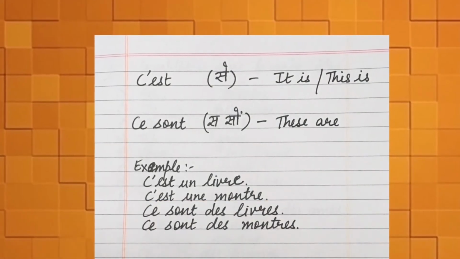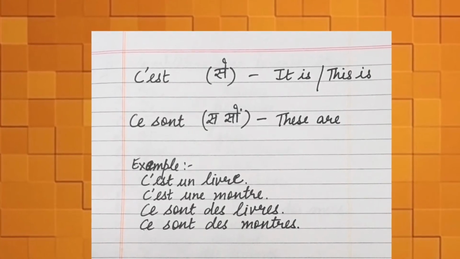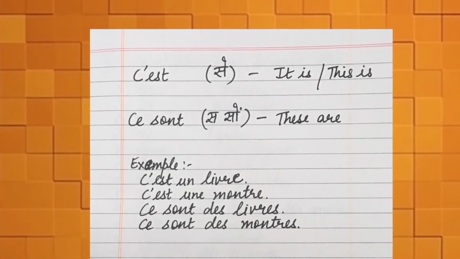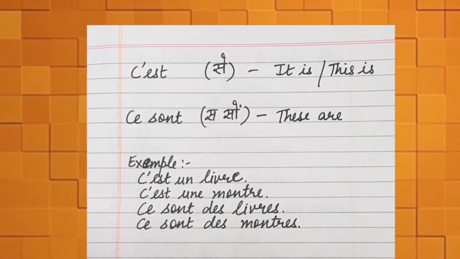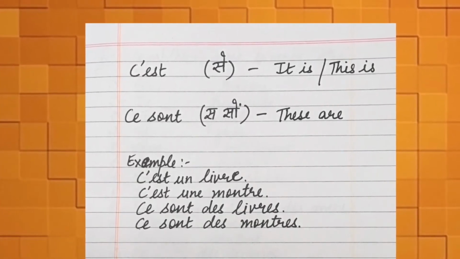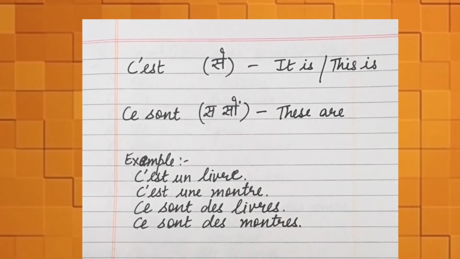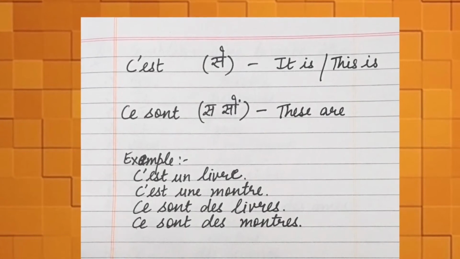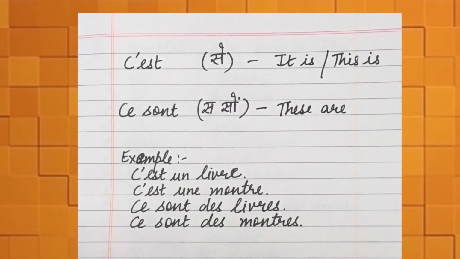Now see, there is one more way of saying it is. It is c'est. It is or this is, we say it by using c'est. And for plurals, it is ce sont. Ce sont means these are. You are going to use this also a lot in French. Example: c'est un livre means it is a book or this is a book.